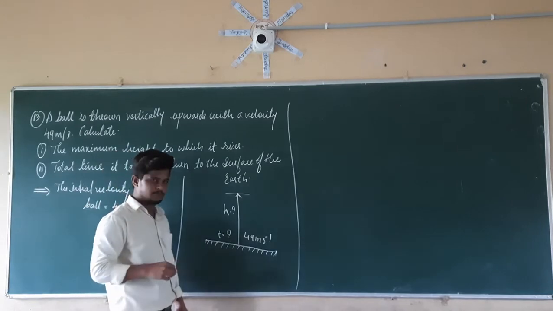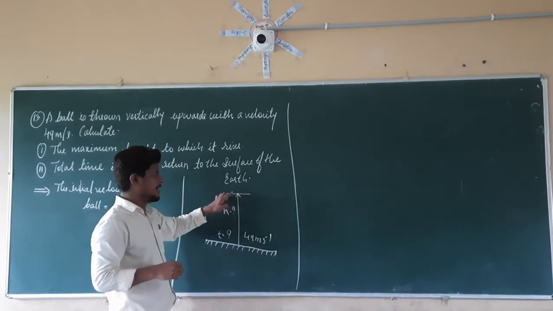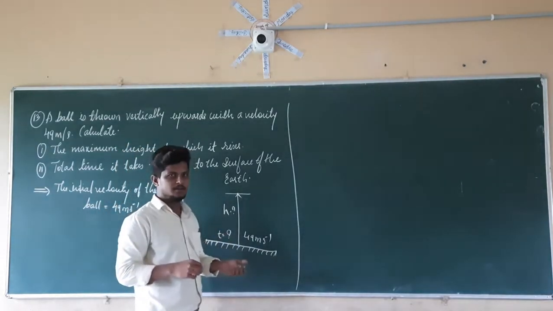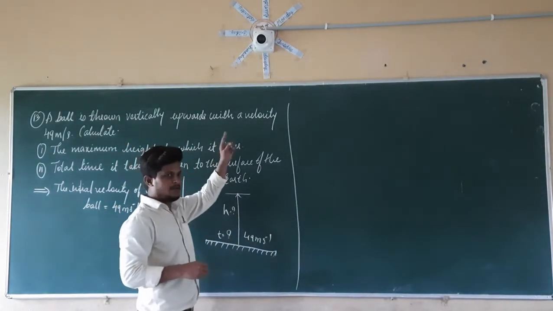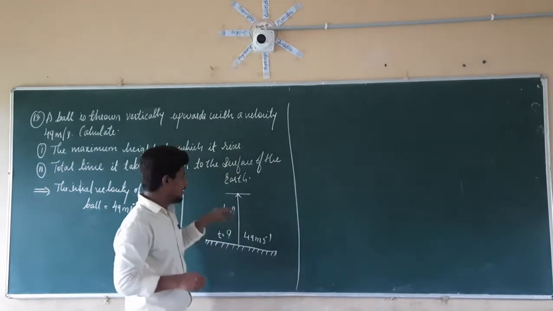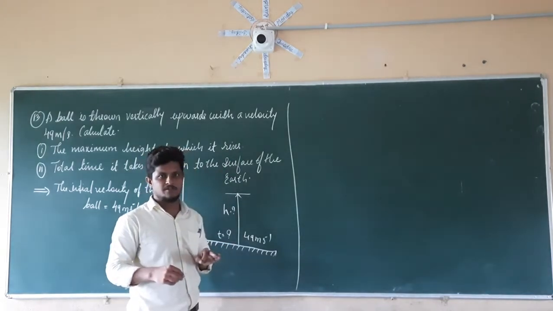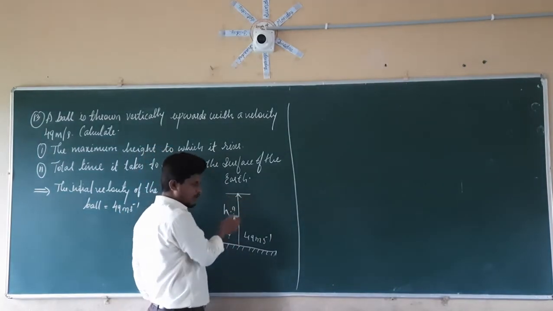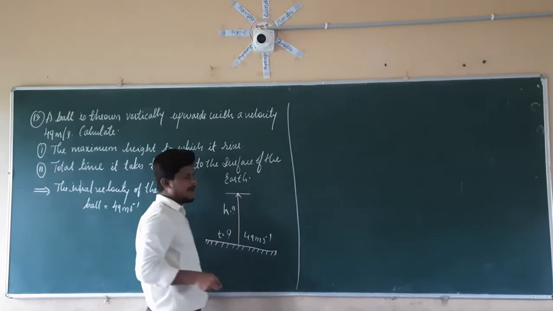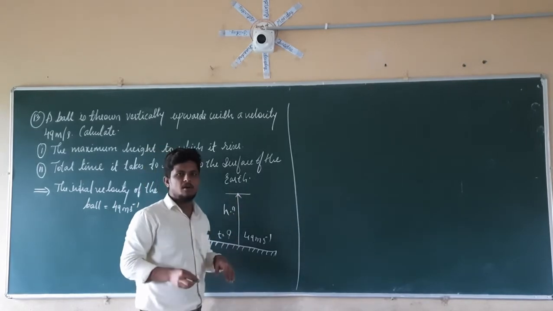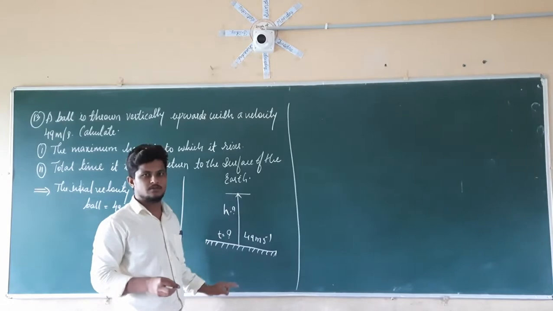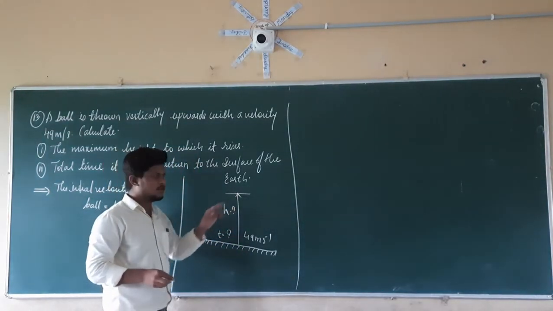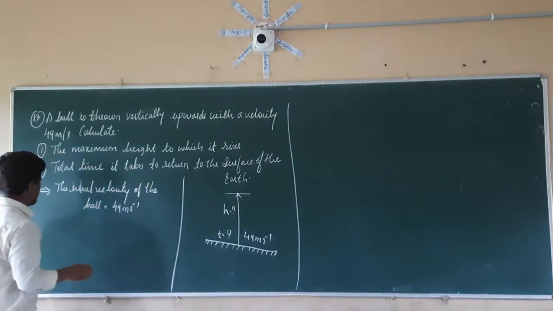Now see here. After reaching the maximum height, what will be the state of the ball? Is it moving in the upward direction, or is it going to fall in the downward direction, or is it going to stay there for some period of time? After reaching the maximum height, it is going to stay there, and after that it is going to fall again. So after reaching the maximum height, the velocity of the ball will be equal to 0. Therefore the final velocity of the ball is equal to 0 here.